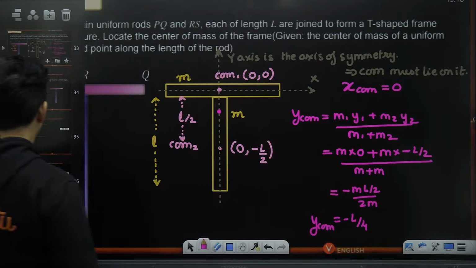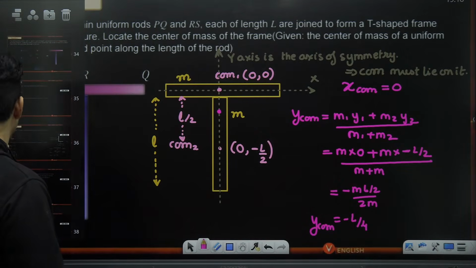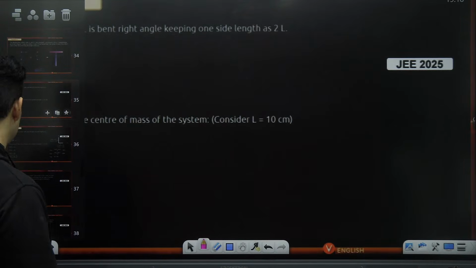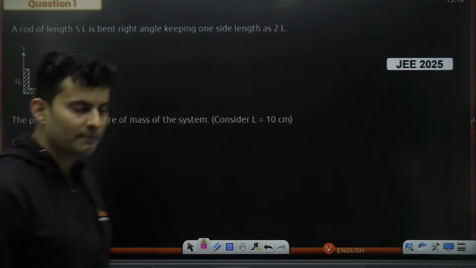Okay. Sir, give us another question, sir. All right, I will give you a JEE question only. Here it comes. Let's see whether you can solve this.